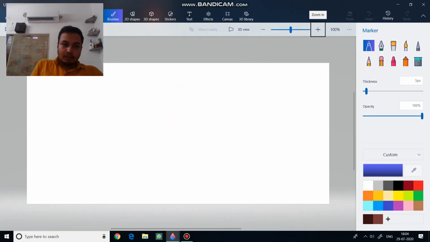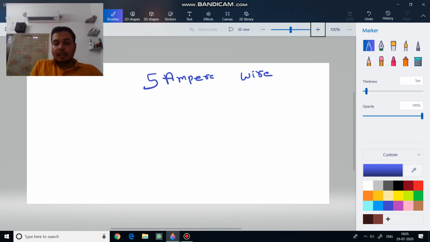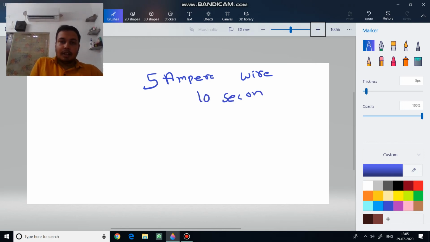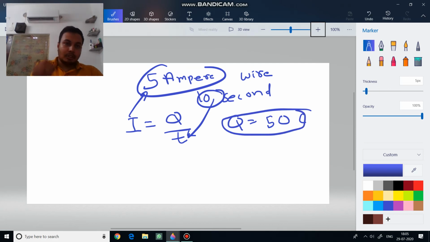Okay, so this was about electric current, and now let me give you an example. Suppose 5 ampere current is flowing in a wire for 10 seconds. Then it is asked how much charge will have moved across this wire. Same simple thing. You know the formula is I is equal to Q by t. The value of I is given as 5, and t is given as 10 seconds. So Q is I into t, 5 into 10, is equal to 50 coulomb. Okay, this was a simple question.